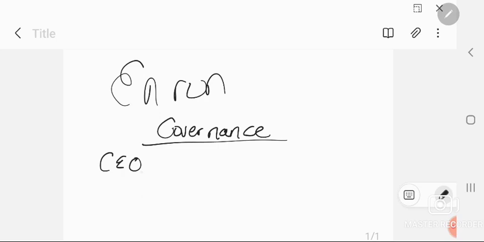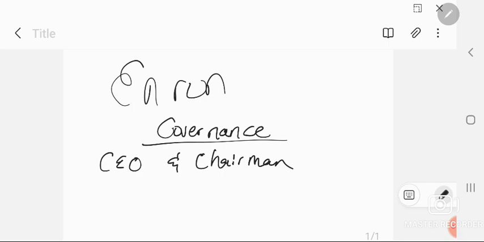So for the Enron case now, what are the major issues here? If we start with the governance aspect, it was noted that the CEO and chairperson were the same person. This is one governance issue, because according to the UK code, no one person must have unfettered powers.